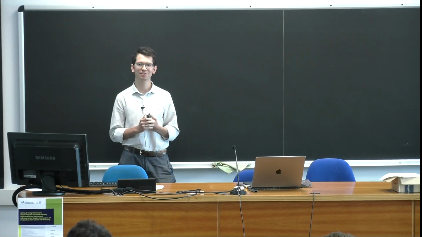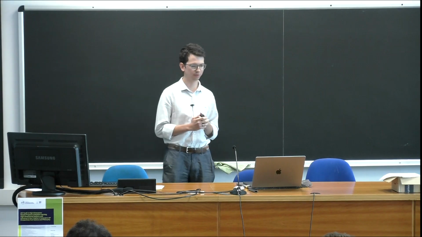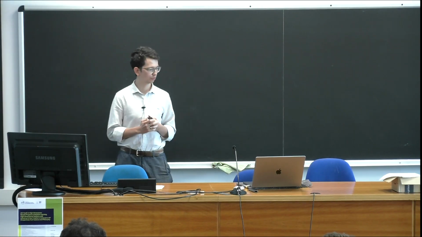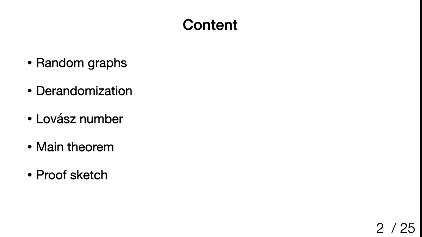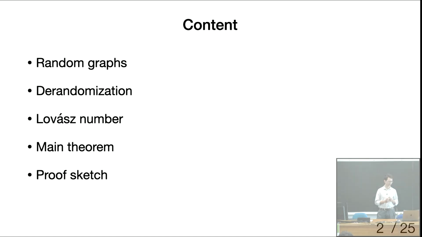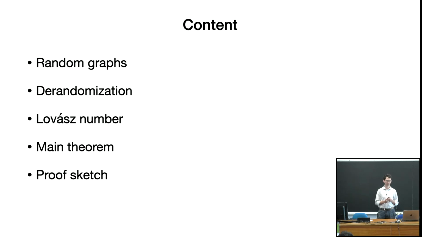So I'll talk about our recent work, Lovasz number of random circulant graphs. This is joint work with Afonso, Yaroslav, Ulis, Anastasia, and Tim. I'll start with discussing what are different families of random graphs we are considering, discuss the problem of de-randomization, then I'll introduce the Lovasz number, and show our main theorem with some of the proof sketch.